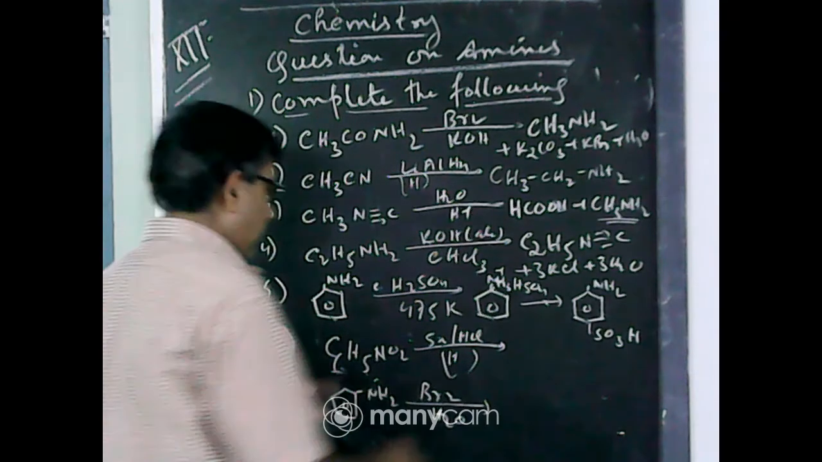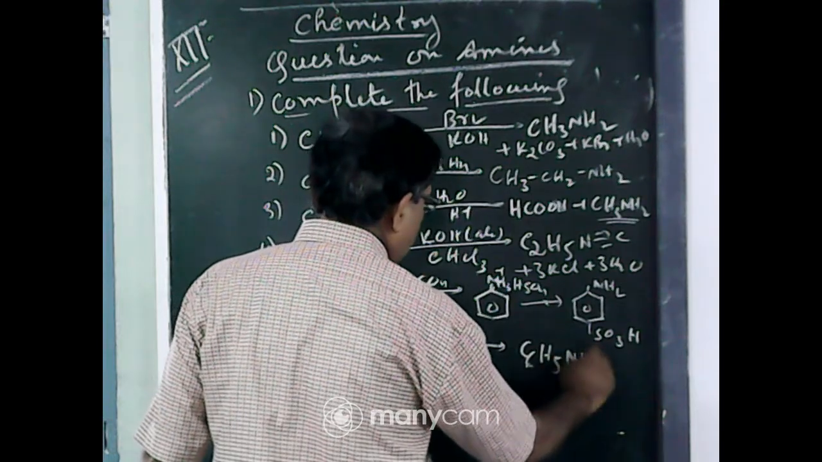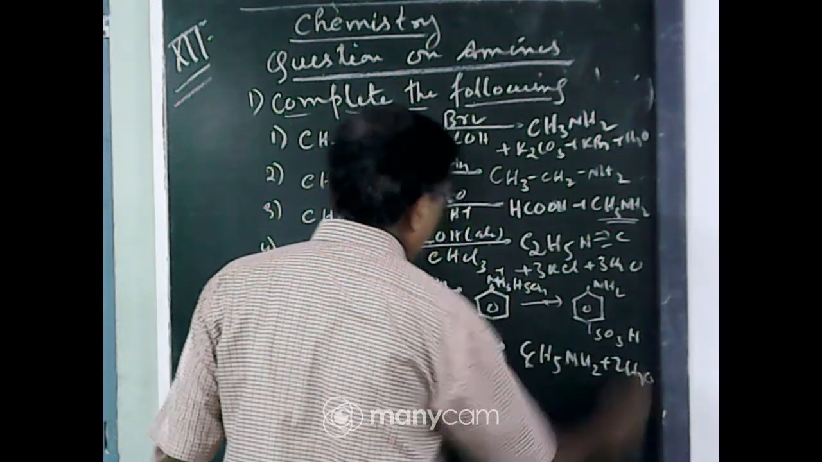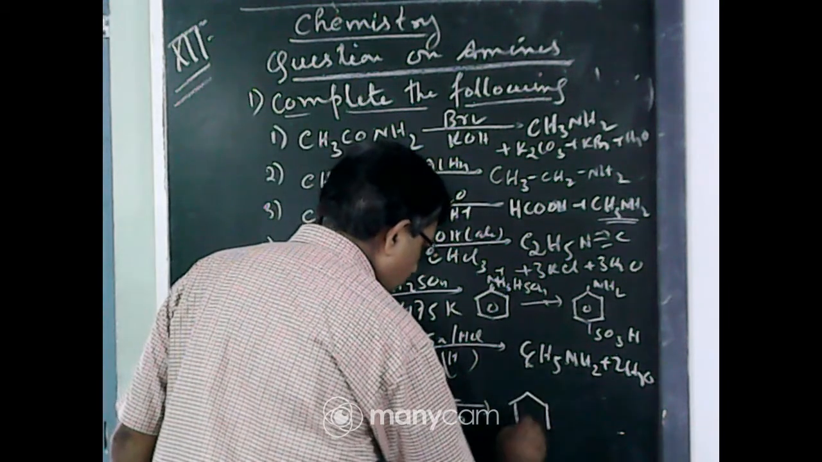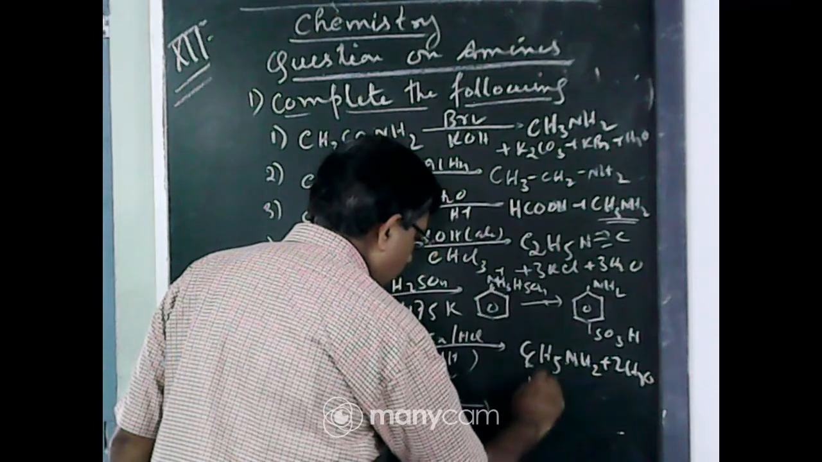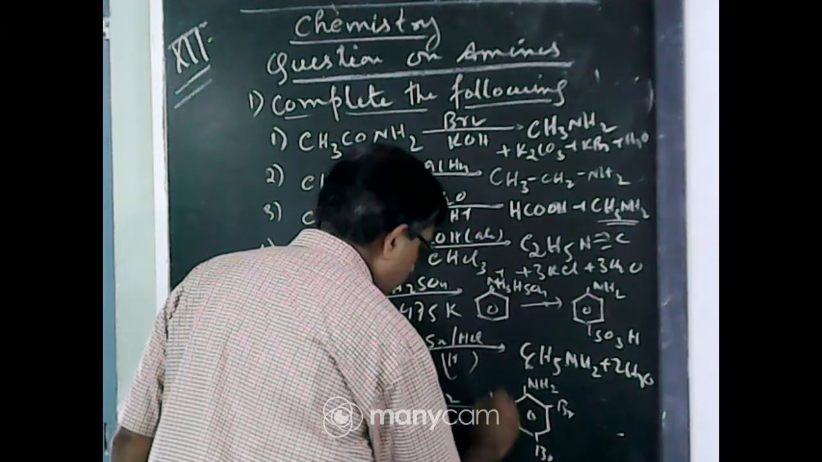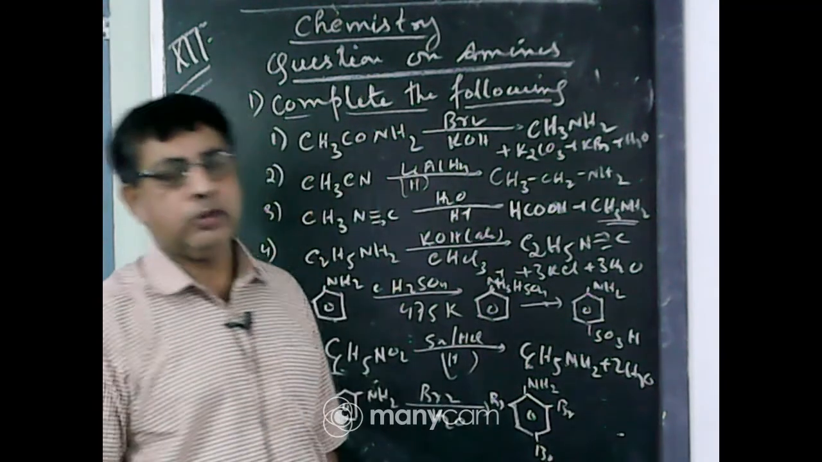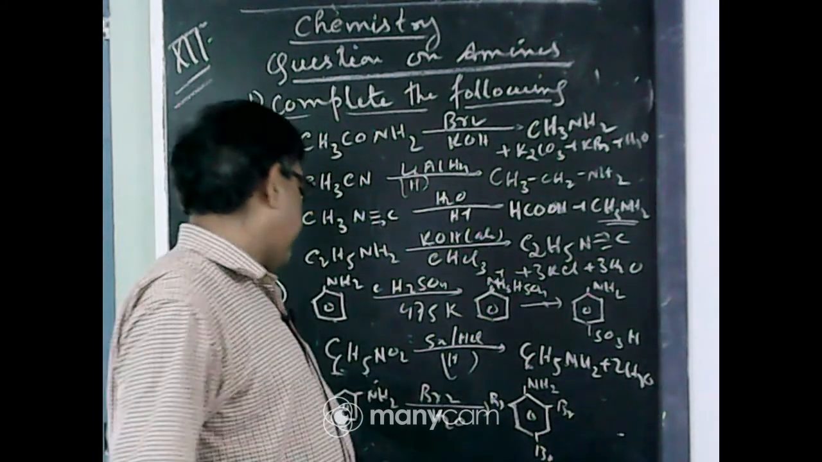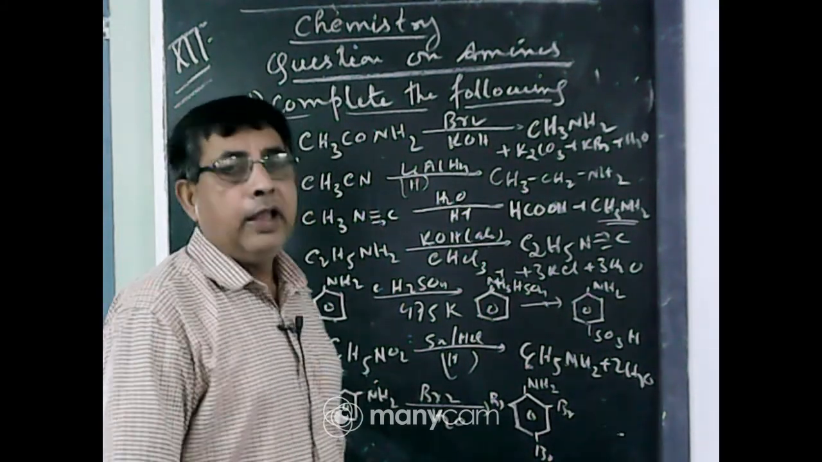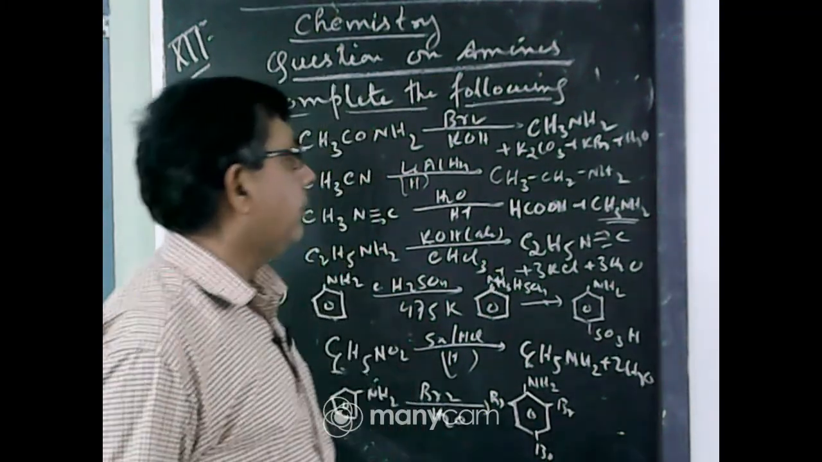Nitrobenzene on reduction in acidic medium forms aniline plus 2H2O. Aniline when treated with bromine water gives a white precipitate of 2,4,6-tribromoaniline. So these are some important reactions of aniline. In amines, you must remember this type of reaction.